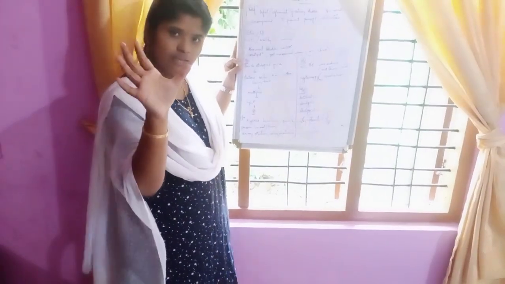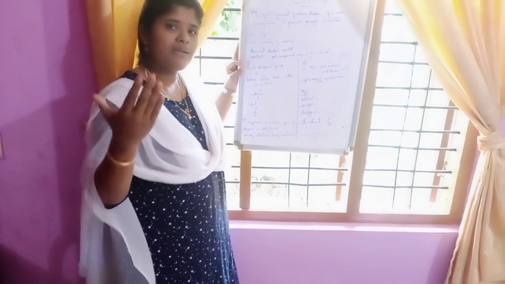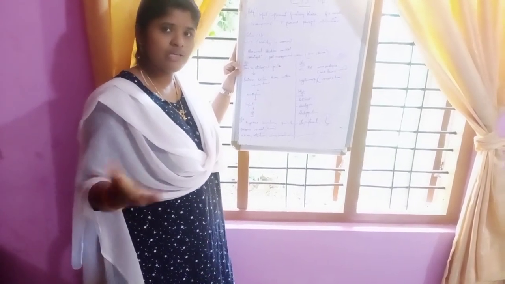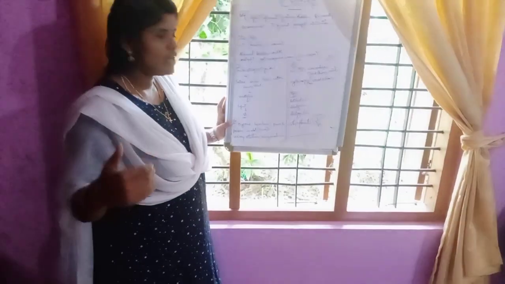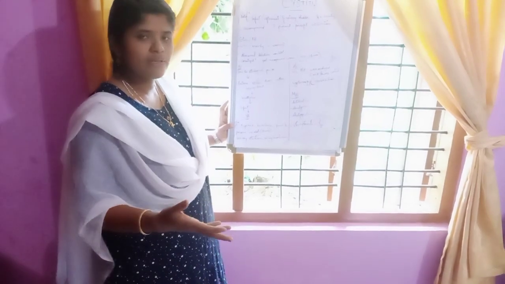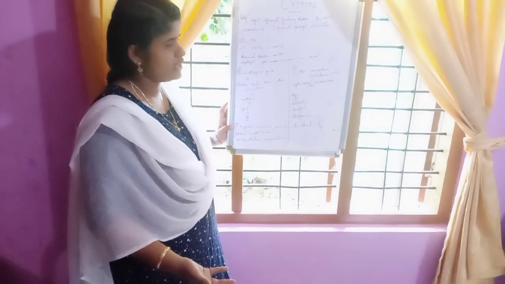Pathophysiology: due to etiological factor, bacteria enters the urinary tract through the urethra, it gets multiplied, infection occurs, and that leads to signs and symptoms. The signs and symptoms are dysuria, hematuria, pain and pressure during passing urine, frequent urination, urinary retention, urinary incontinence.